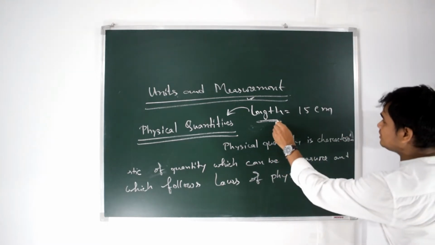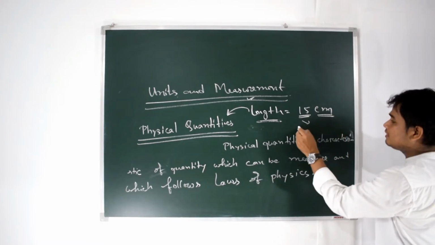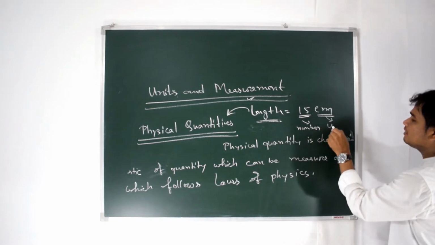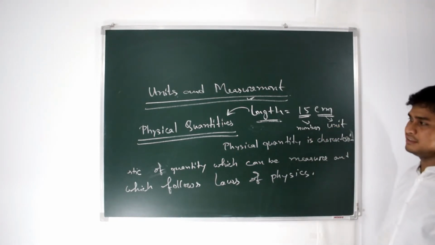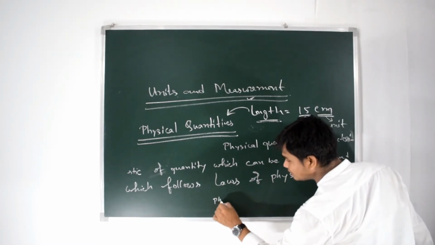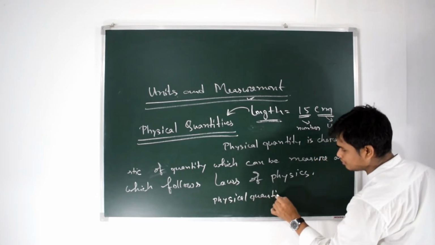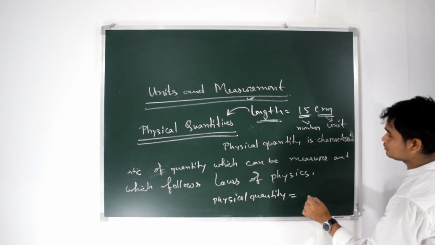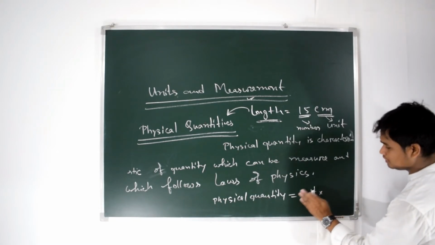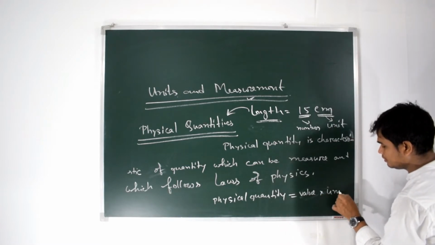So length is measured by 15 and this is centimeter. 15 is the number and centimeter is the unit. Are you getting my point? So physical quantity is equal to value into unit.